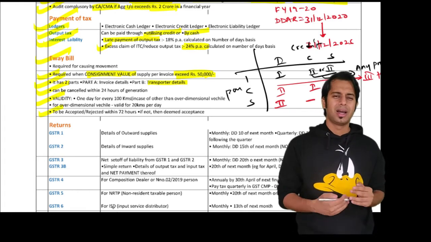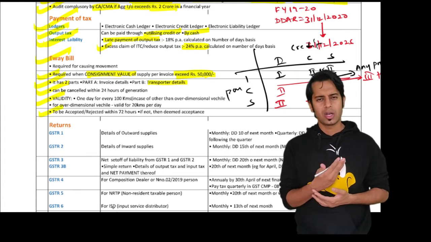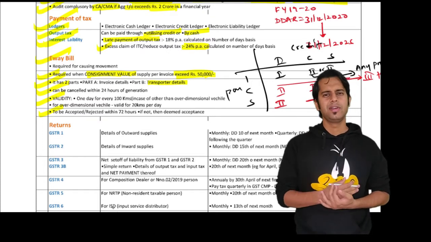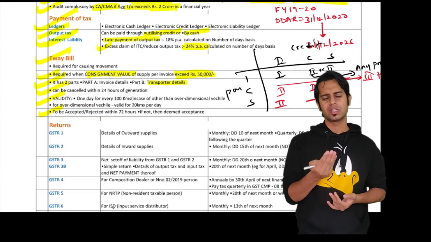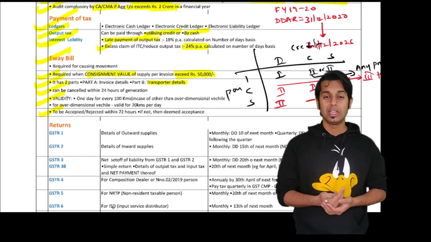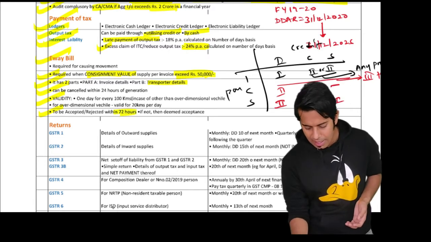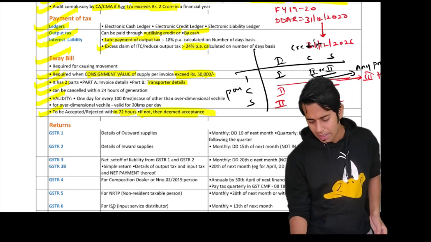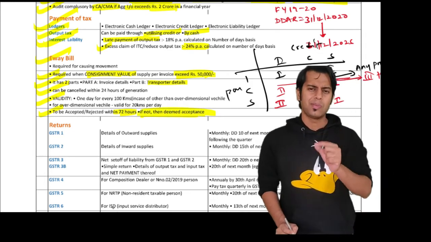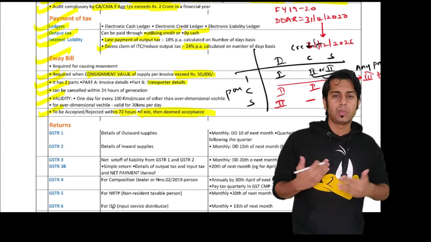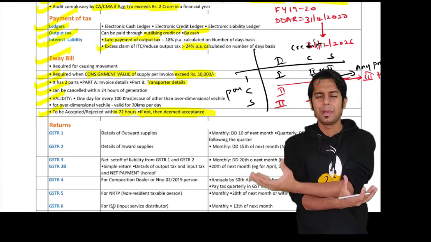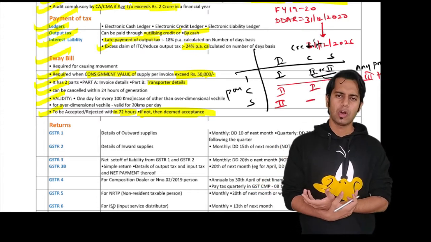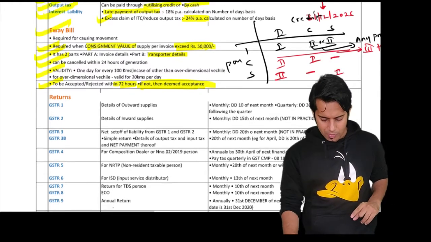Then sir, is e-way bill required to be accepted or rejected? Can I accept or reject e-way bill? Yes, e-way bill can be accepted or rejected. This acceptance or rejection can happen within 72 hours. If I don't accept or reject within 72 hours, it is deemed accepted. There is one more point about e-way bill. In case of bill to ship to, where I am billing to one person and shipping to another person, how many e-way bills are required to be generated? Only one single e-way bill is required to be generated.